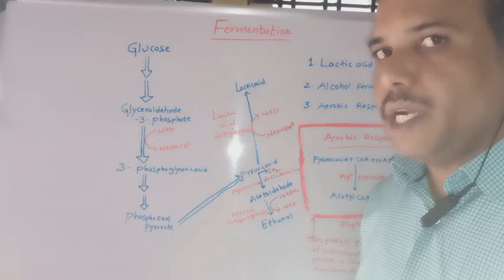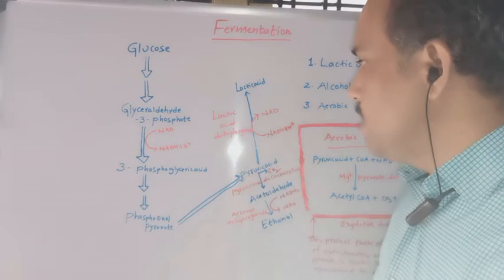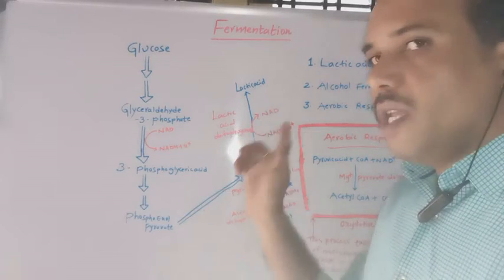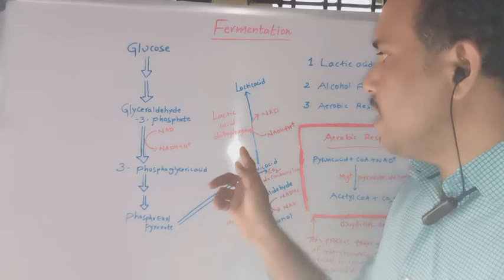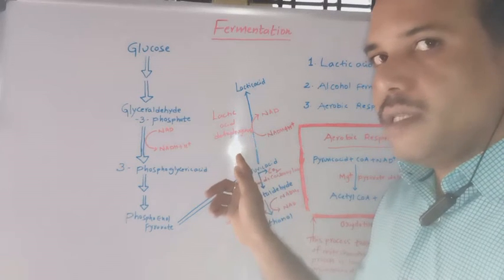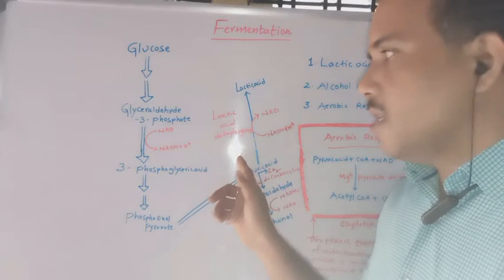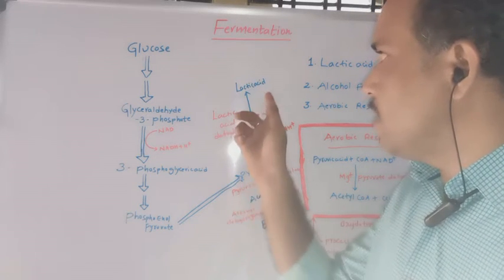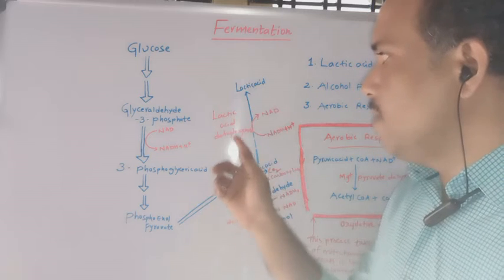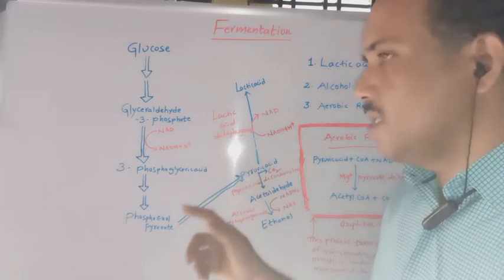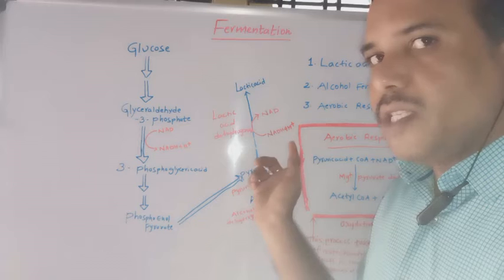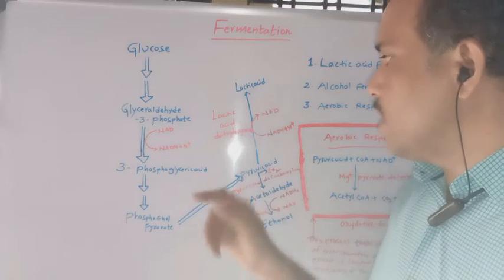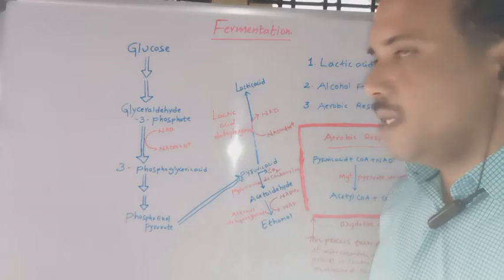Once anaerobic conditions are created, pyruvic acid is formed into lactic acid. Because of the absence of oxygen, the anaerobic conditions are created. The enzyme involved here is lactic acid dehydrogenase, and NADH2 is converted into NAD, which we can observe in this lactic acid fermentation.